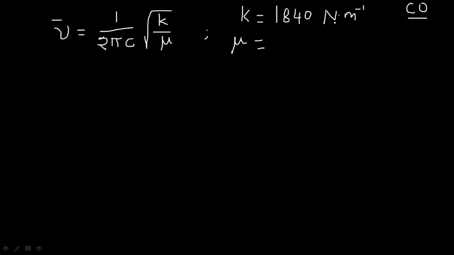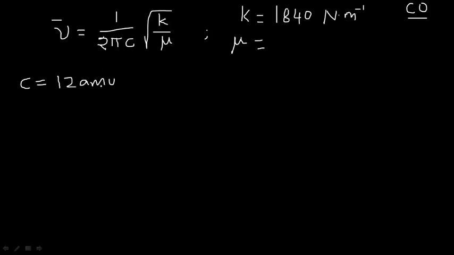Carbon mass is 12 AMU. And what is the mass of the oxygen atom? Oxygen mass is equal to 16 AMU. If I want to convert the masses in terms of kilograms directly, then I am choosing this way. So, mass of carbon is equal to 12 AMU.